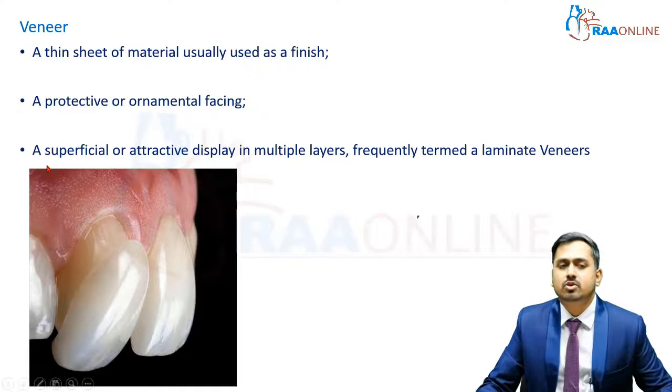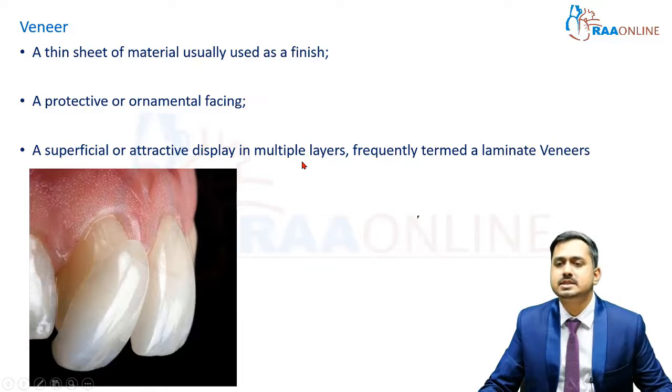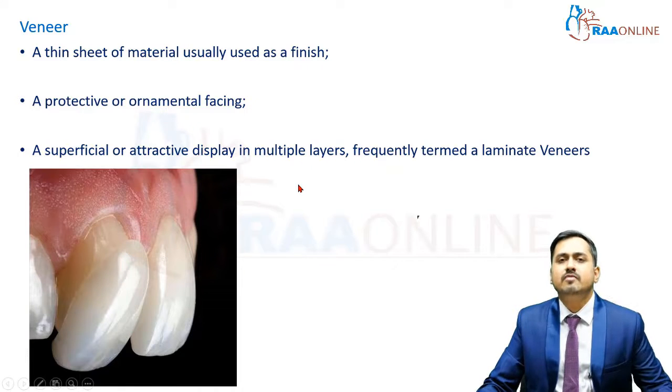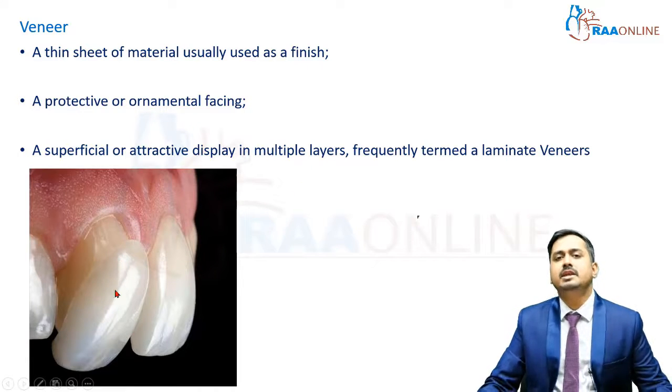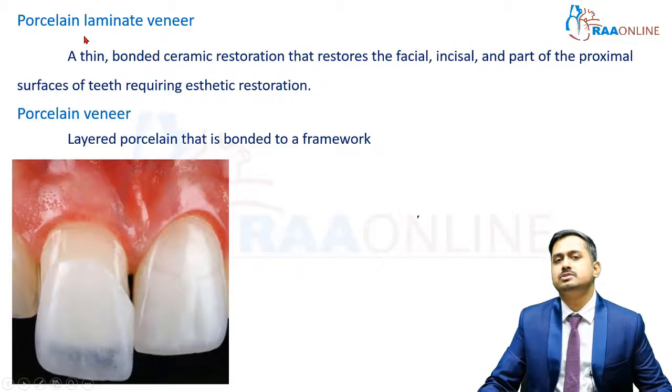Next, it is also termed as a superficial or attractive display in multiple layers, which is frequently called laminate veneers. So when it is created as multiple layers one above the other, it is called laminate veneers. So what do you mean by porcelain laminate veneer? This is the topic for discussion today.